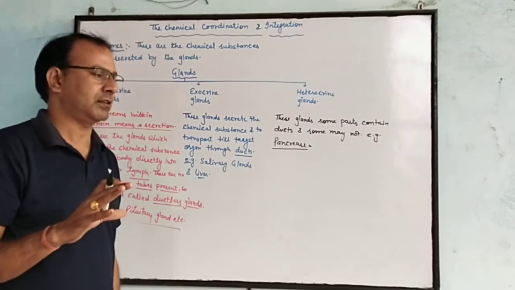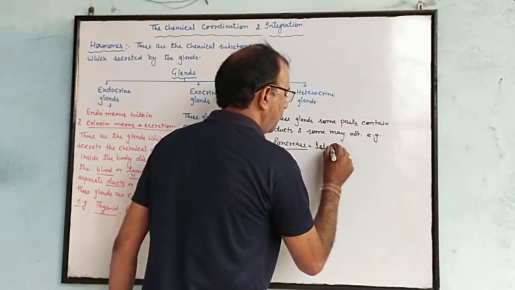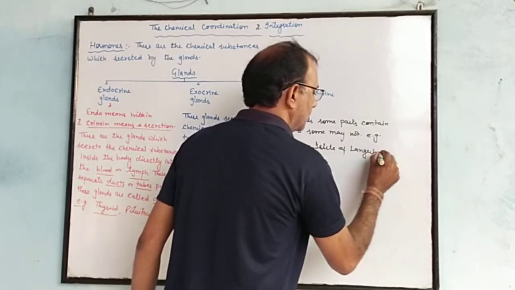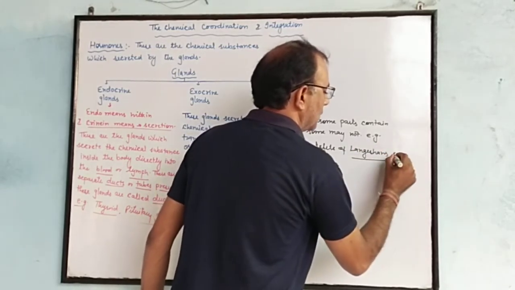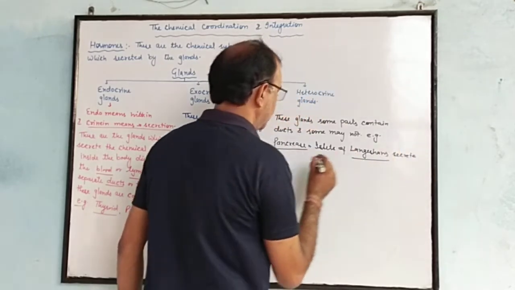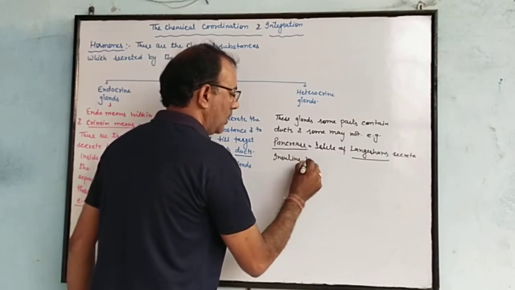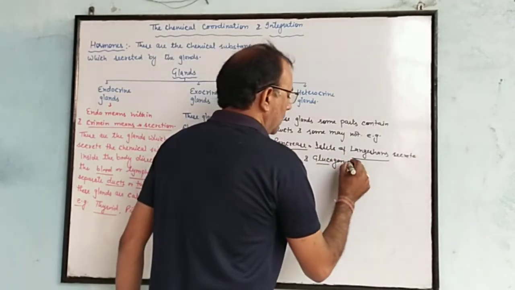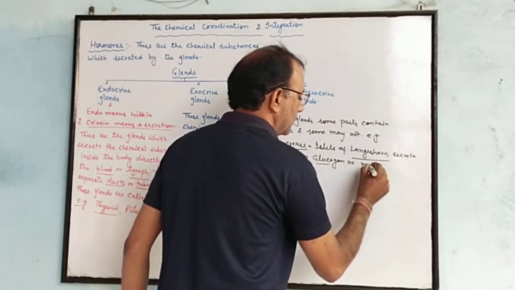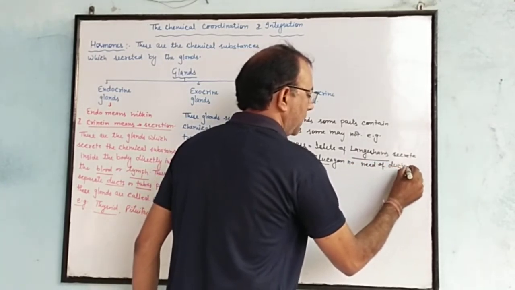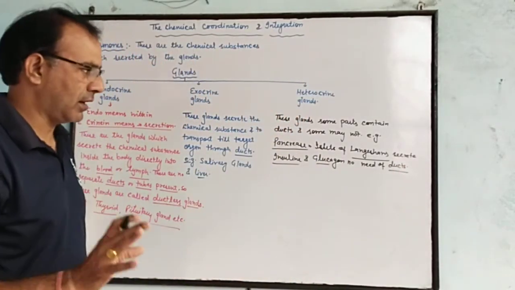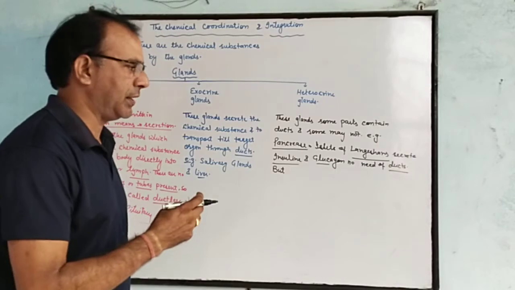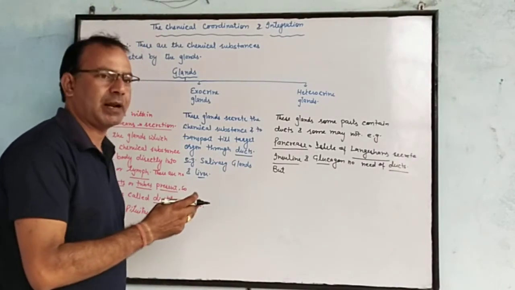The islets of Langerhans secrete insulin and glucagon with no need of a duct.